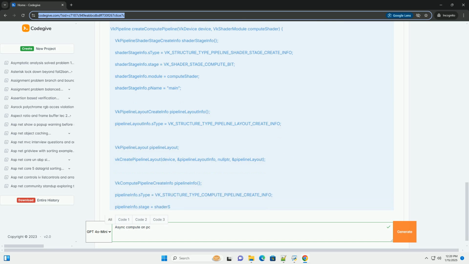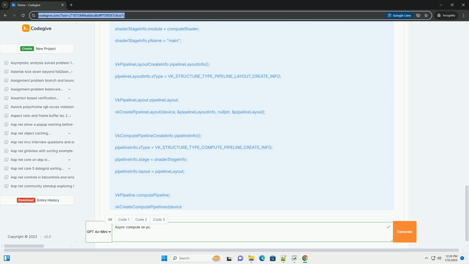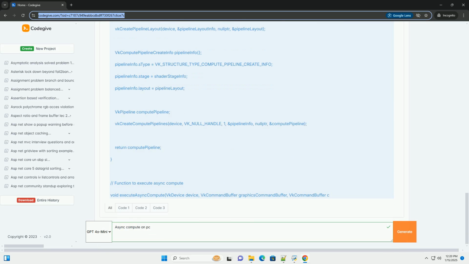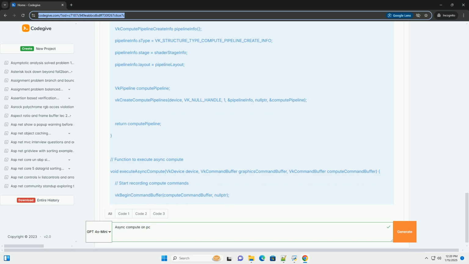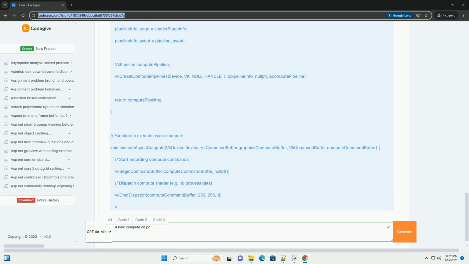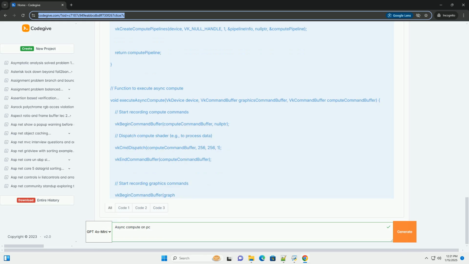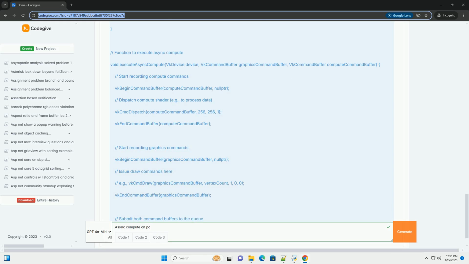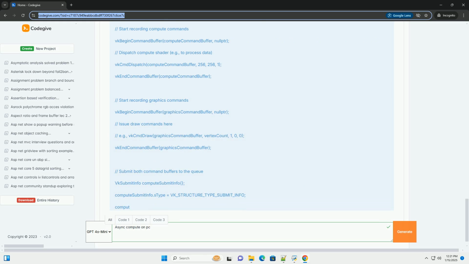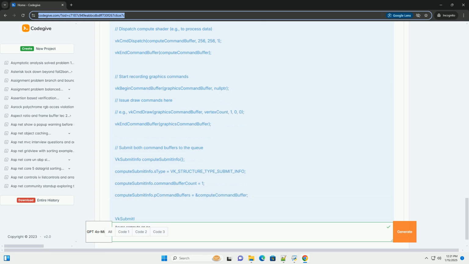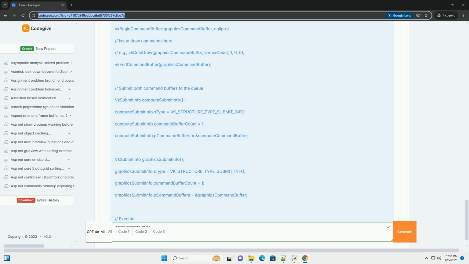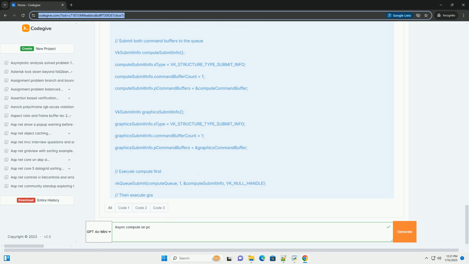What is async compute? In traditional graphics rendering, the GPU is often underutilized because it waits for the completion of one task before starting another. Asynchronous compute allows you to run compute tasks, like image processing or physics calculations, concurrently with graphics rendering. This can lead to better performance, especially on GPUs that support this feature.